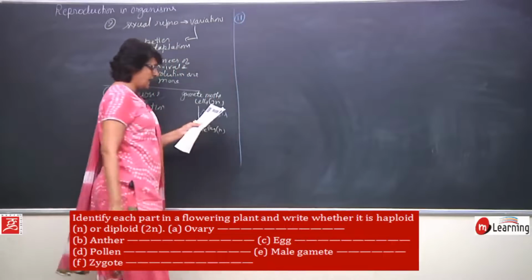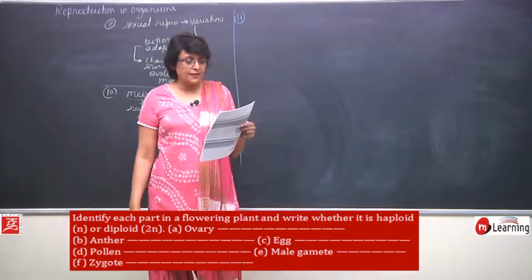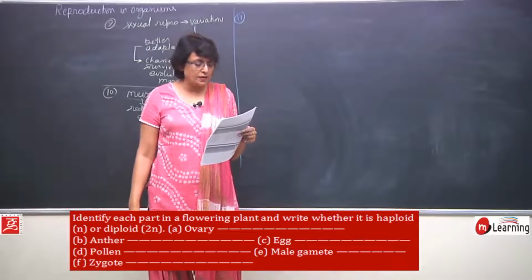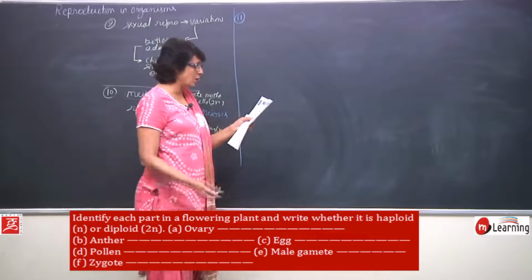Question number 11. Identify each part in a flowering plant and write whether it is a haploid or a diploid structure or part.